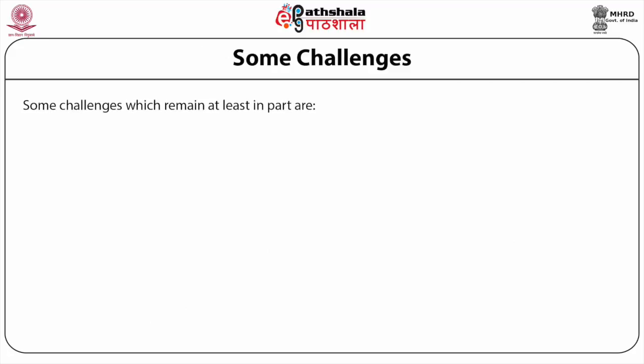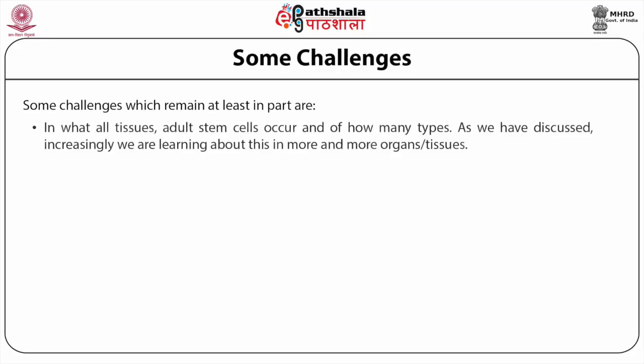Some challenges which remain, at least in part, are: in what all tissues adult stem cells occur and of how many types. As we have discussed, increasingly we are learning about this in more and more organs and tissues. The next worry is about understanding how somatic stem cells originate in different organs and tissues.